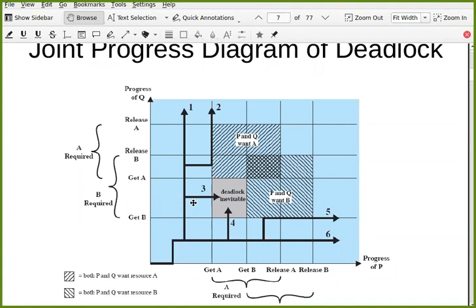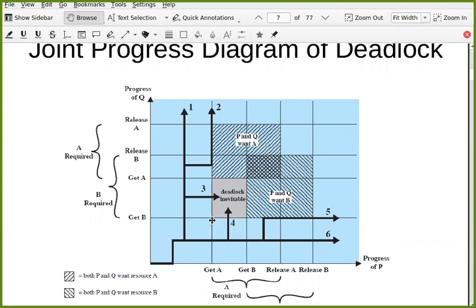Now this situation is a deadlock situation, because after this, when process Q tries to get A, it won't be able to. After this, if process P tries to get B, it won't be able to. So this is a problem, path number 3. Similarly, path 4, reverse order. Process P gets A and then process Q runs. Process Q gets B, fine. So one of them has got one resource, and now they are waiting for another resource which is blocked by another process. So this is the deadlock inevitable area.